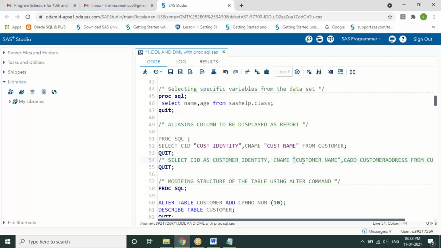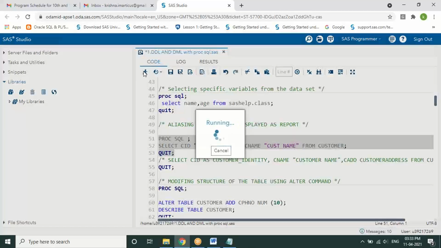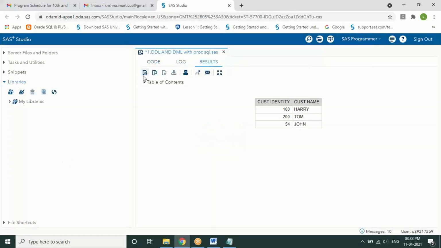One other way of writing it is within the double quotations. The third way is, if you don't have any spaces, you can even specify it without them. Either way you can specify the alternative name of your column names, the column alias, which is nothing but the labeling of SAS. Here we are doing it as a column alias.